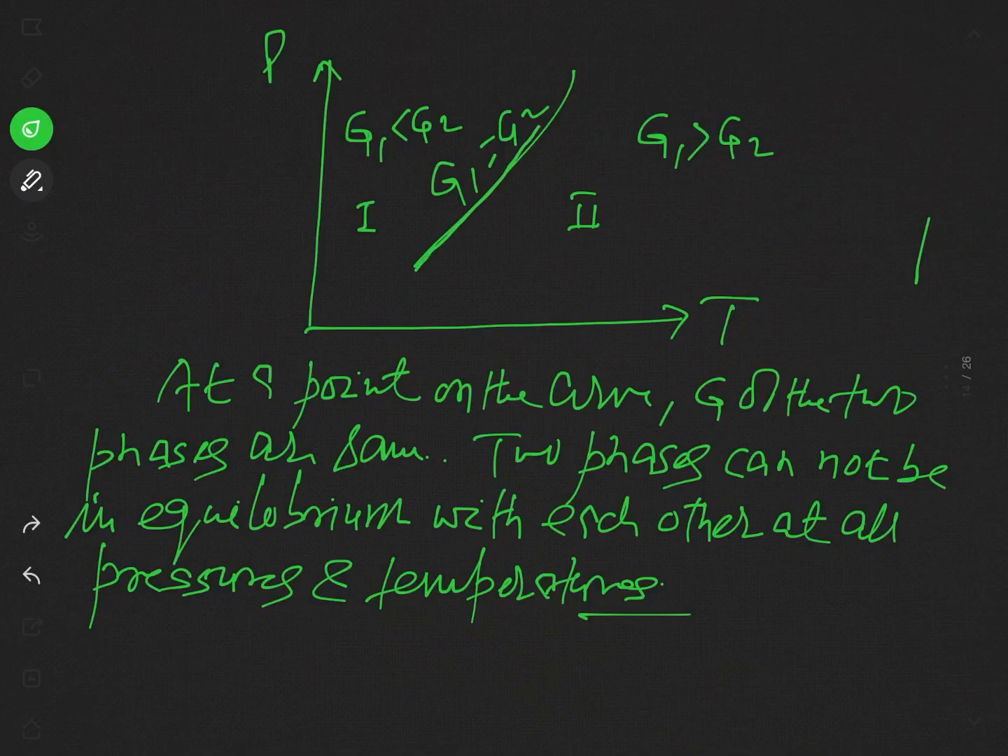this line represents the curve given by the equation G1 equal to G2, and on the left side of this region there is phase 1 and on the right side is phase 2. In phase 1, G1 is not equal to G2 but G1 is less than G2, and in the second phase G1 is greater than G2. But at all points on this curve G1 and G2 are the same. So two phases cannot be in equilibrium with each other at all pressures and temperatures. We may conclude this.